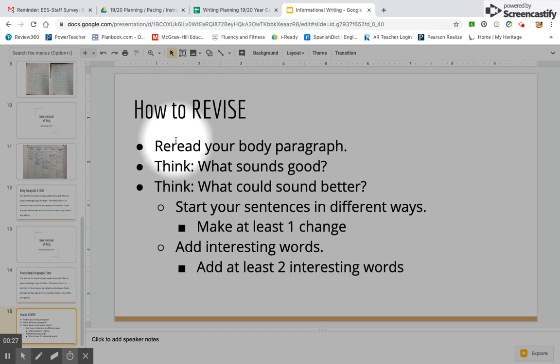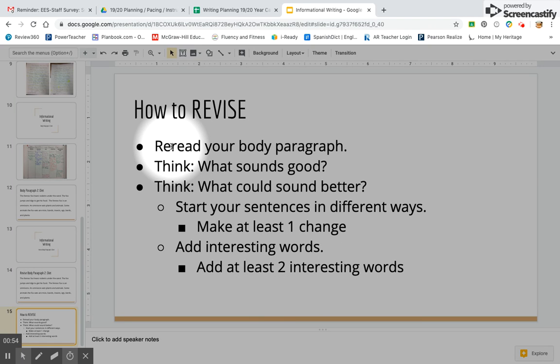So the first step to revising your paragraph is to reread your body paragraph. As you read, I want you to think what sounds good and what could sound better. In this body paragraph, we're going to focus on starting your sentences in different ways, and we're going to make at least one change. And we are going to focus on adding interesting words, and we're going to add at least 2 interesting words.